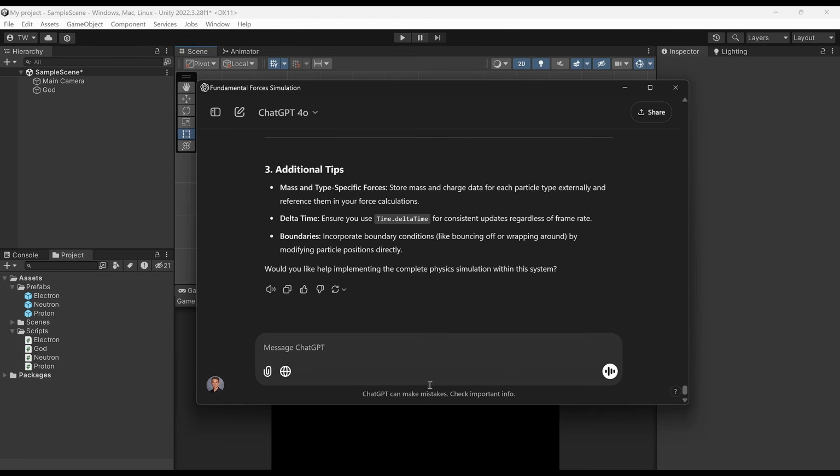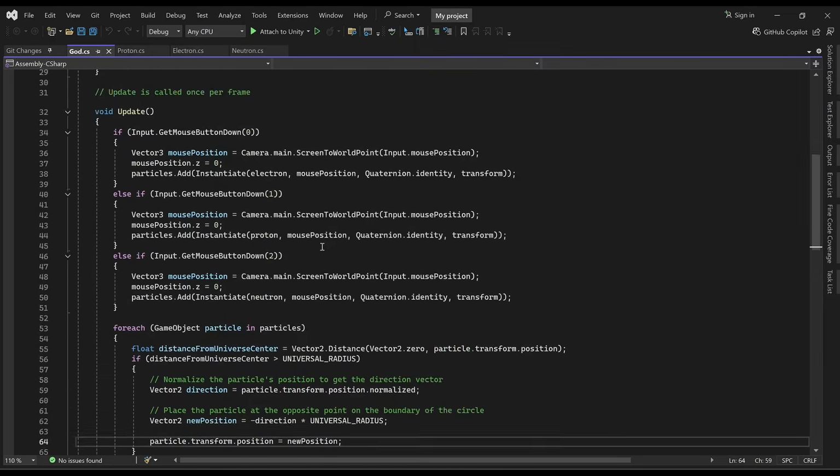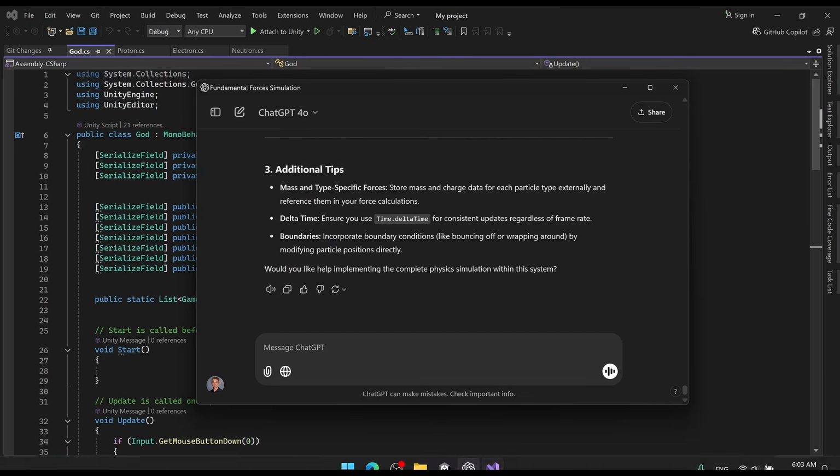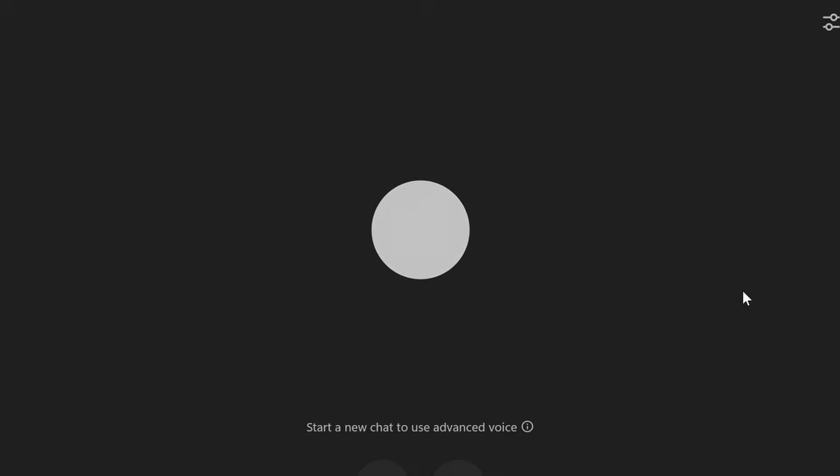And like I mentioned before, I could go ahead and program all of these changes that it's suggesting manually. We could program all of that manually in here, but to save time, we might as well just allow ChatGPT to do it, as long as we're specific enough with what we want it to do. So we'll just go ahead and ask it. Okay, let's go ahead and implement this.